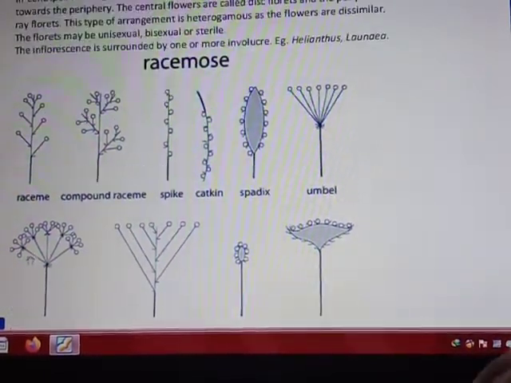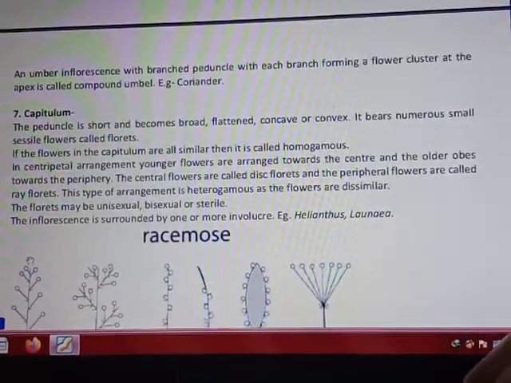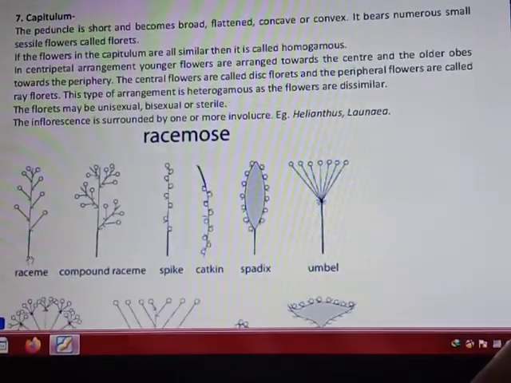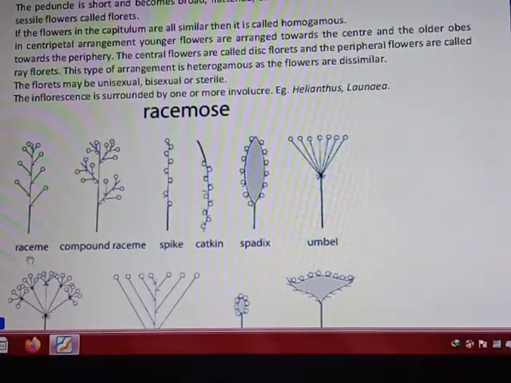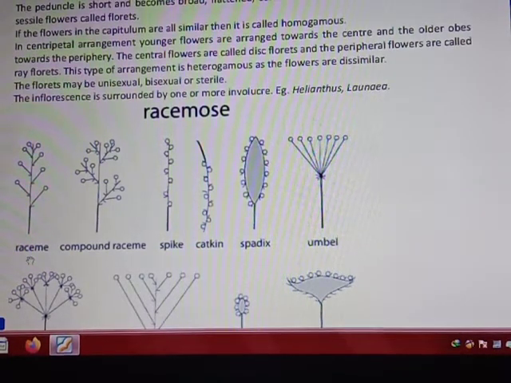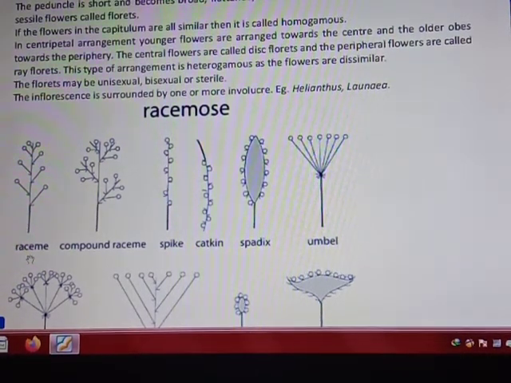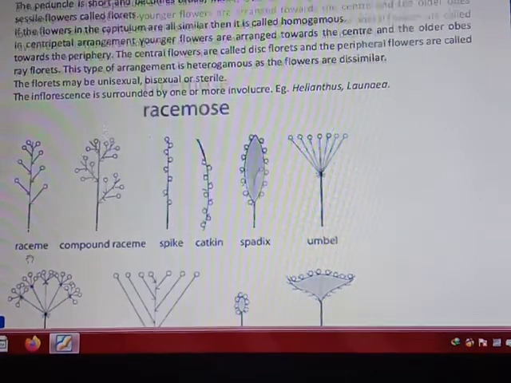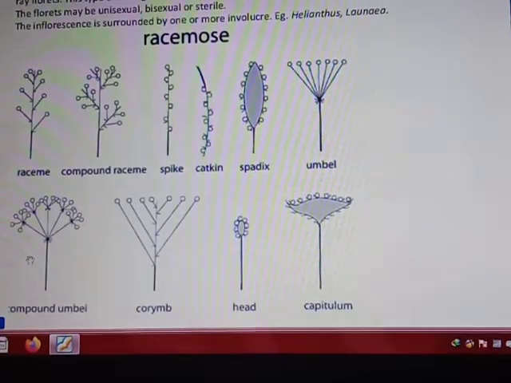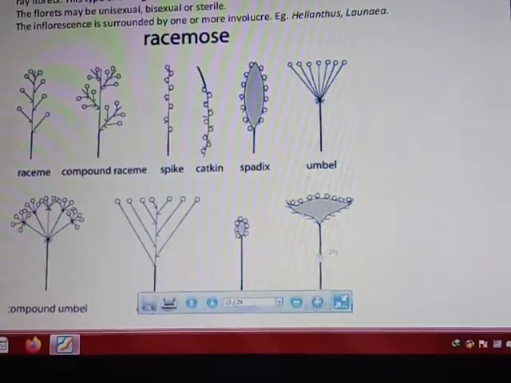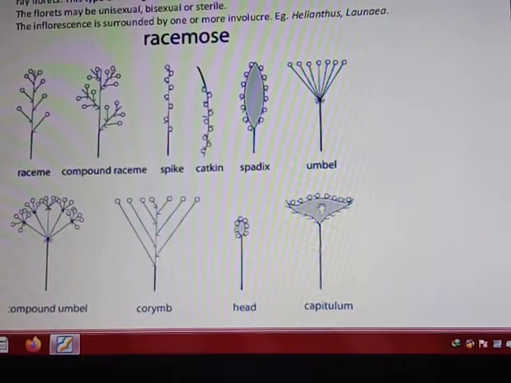Okay, next is capitulum. It is an example of sunflower. Now what happened in this case? Peduncle is very short and broad. Okay, you can see here in capitulum, peduncle is very short or broad.